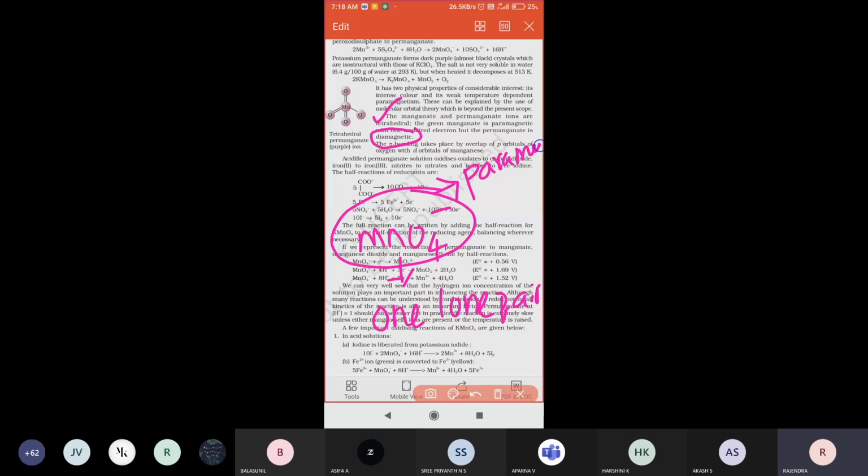And the MnO4 minus ion is diamagnetic in nature, because there is no unpaired electron present in this compound. So that is the explanation. Both these structures are tetrahedral in shape.